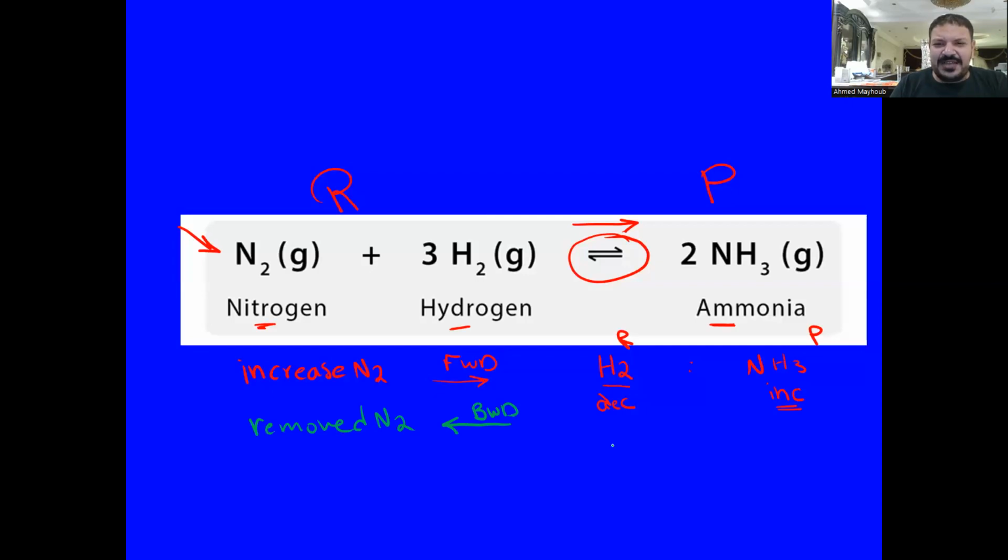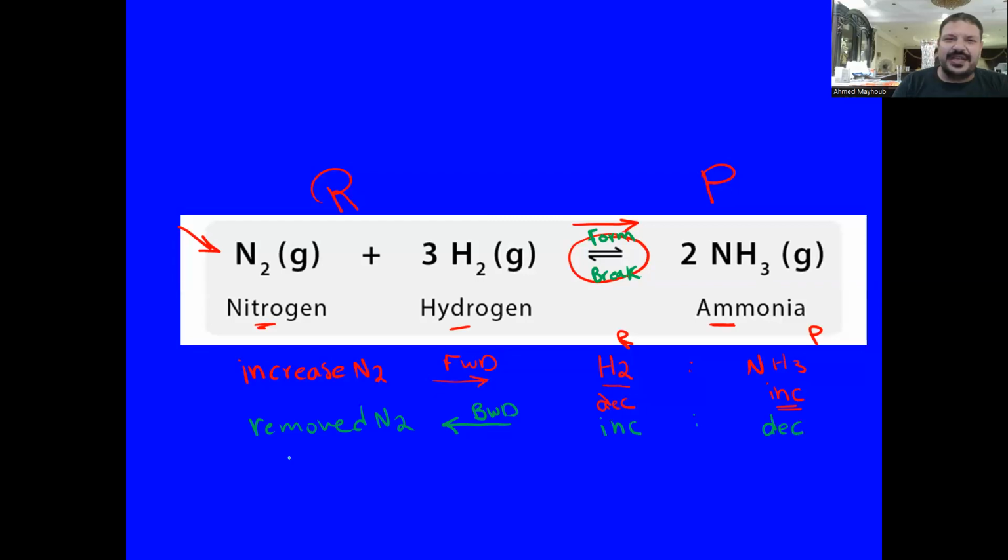The effect on hydrogen: since I'm going backward, in the direction of breaking ammonia to restore nitrogen gas. The forward direction is formation of ammonia, and in the backward direction, it's a breaking of ammonia, or decomposition. So if I'm going backward, this means I will restore hydrogen as well as nitrogen. So the percentage of hydrogen will increase. But since ammonia is being broken down into nitrogen and hydrogen gas, its percentage will decrease.